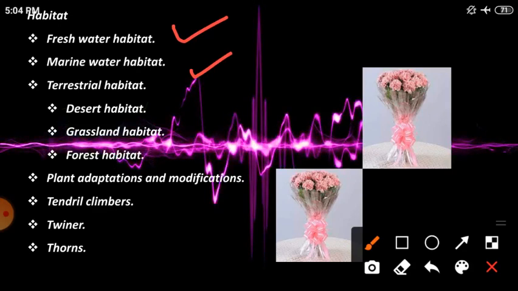The cactus and opuntia plants are modified into something. So they have a thick stem. Why? Because to store the water and minerals for a long time, and their leaves are modified into thorns. Why? Because to do the photosynthesis functions. They get just 25 centimeters of rainfall, and all over the world 20% of the earth is covered by desert.